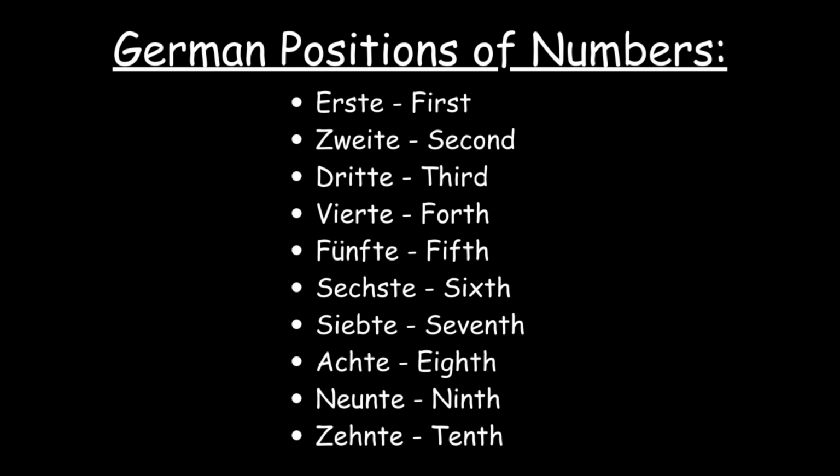At last, German has positions of numbers that are spelled and pronounced like this: Erste, Zweite, Dritte, Vierte, Fünfte, Sechste, Siebte, Achte, Neunte, Zehnte. These numbers follow a similar pattern of having the ones digit in the beginning and ending in te. Listing numbers past Zehnte is too excessive, so overall, these are basic words, phrases, and fundamentals in German.